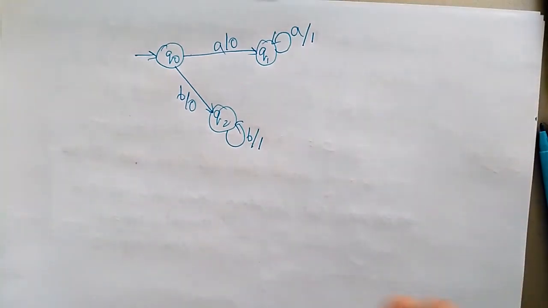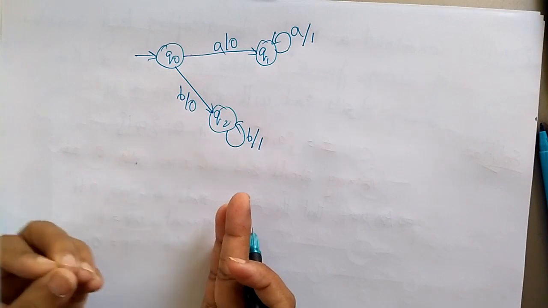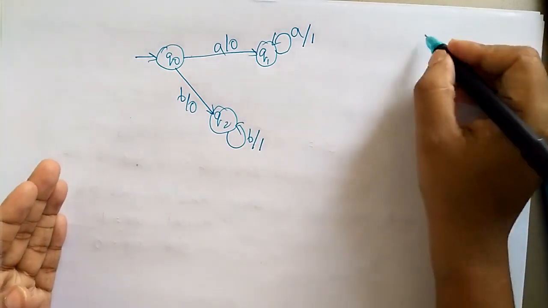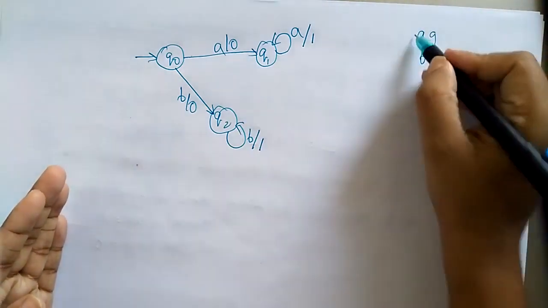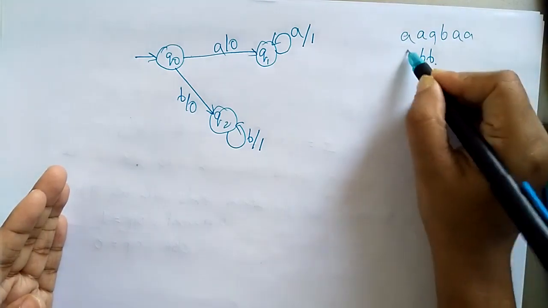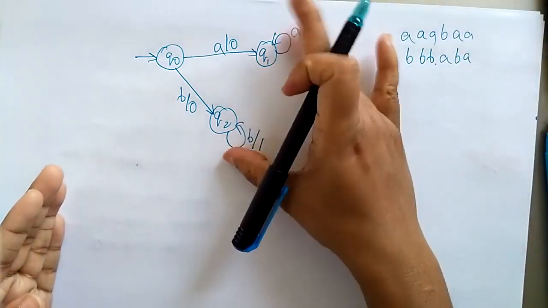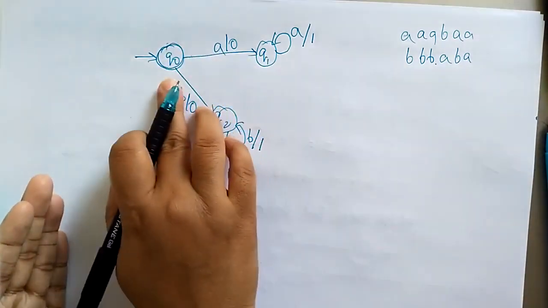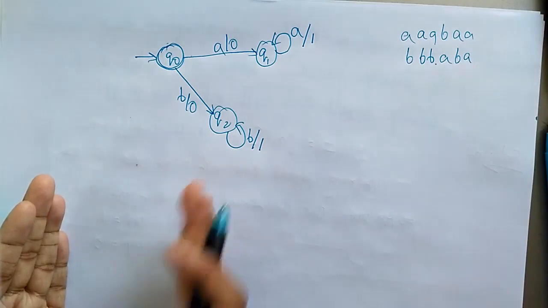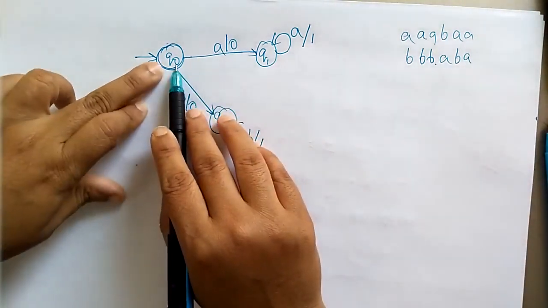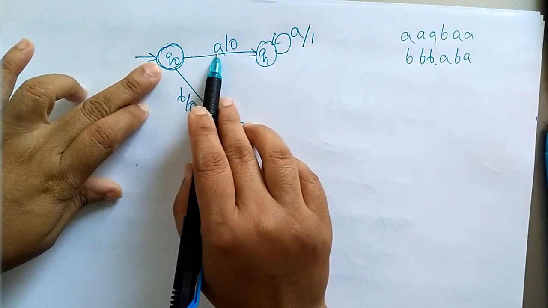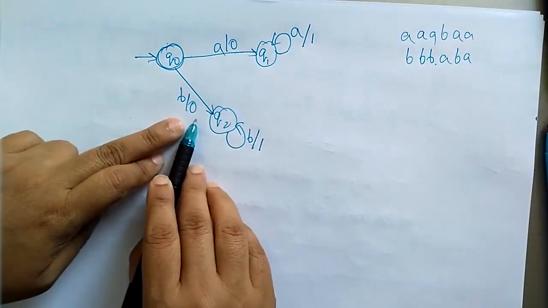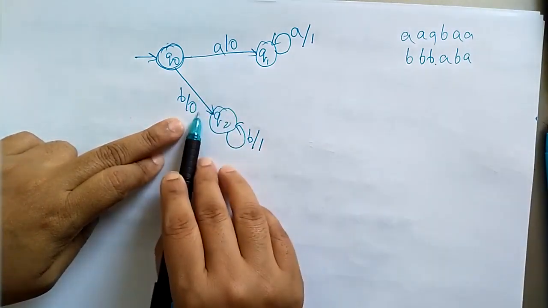Whatever the question they are asking, I constructed a basic thing. Now this diagram I have drawn is only for AA and BB. If the string is given as AB, AAB, ABAB and so on, this diagram will not work, because each state that I have taken has to be constructed on input A as well as input B. So for Q0, on input A I get the output 0, and on B I also get the output 0, because for a single A or single B the output should be 0.